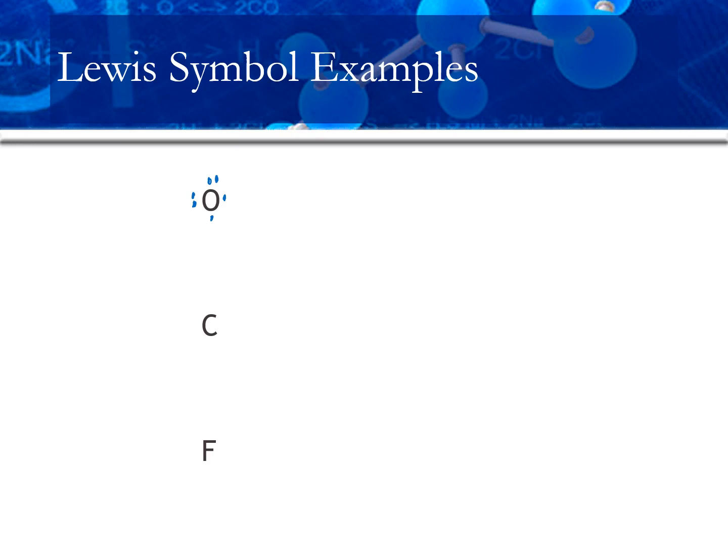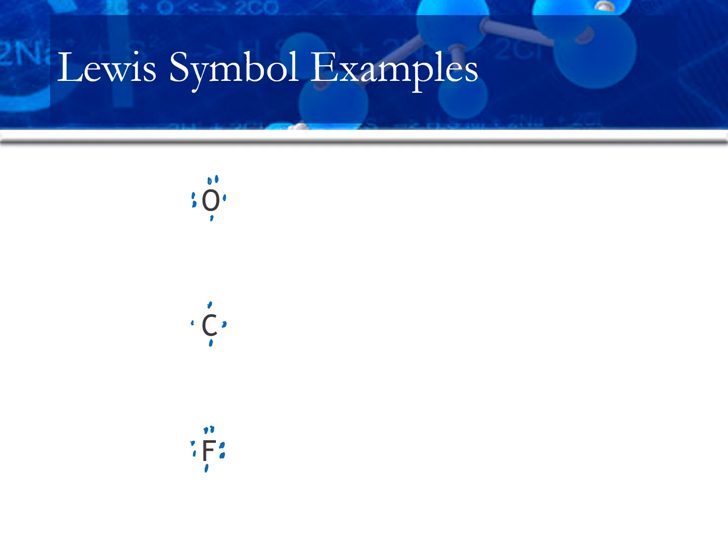For carbon, carbon's in group 4. 1, 2, 3, 4. There's the Lewis symbol. Fluorine is in group 7, so it has 7 valence electrons. Remember, we're only showing valence electrons, not the total number of electrons. 1, 2, 3, 4, 5, 6, 7. There's the Lewis symbol.